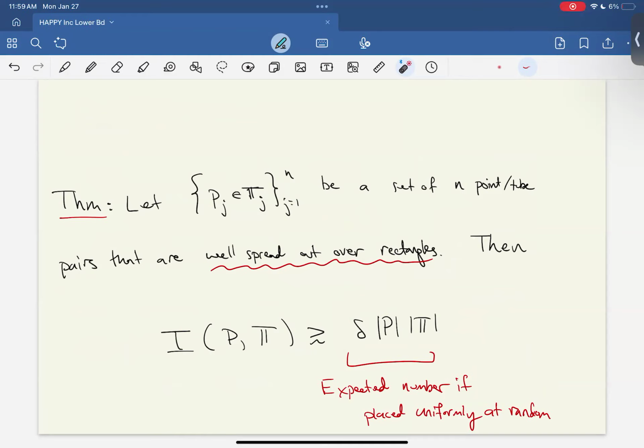Okay, so this is the theorem that we work hard to prove. And we use this theorem to prove the extra incidence theorem I mentioned before. So the connection is that this theorem has a stronger hypothesis because we require that the point tube pairs are spread out over rectangles and they're not just an arbitrary set.